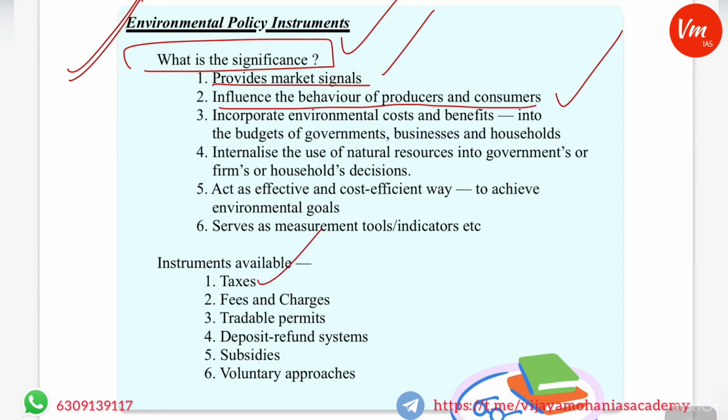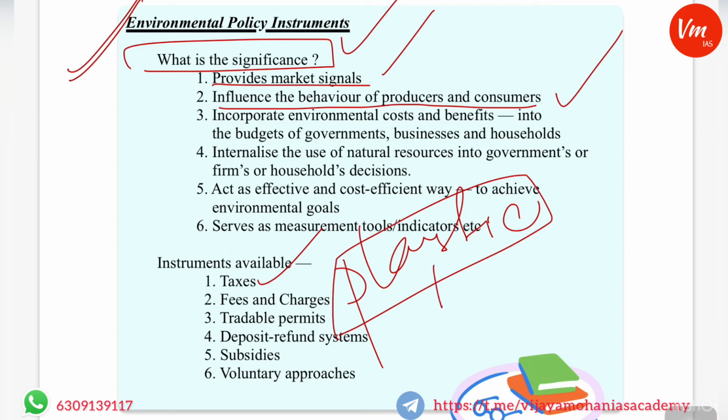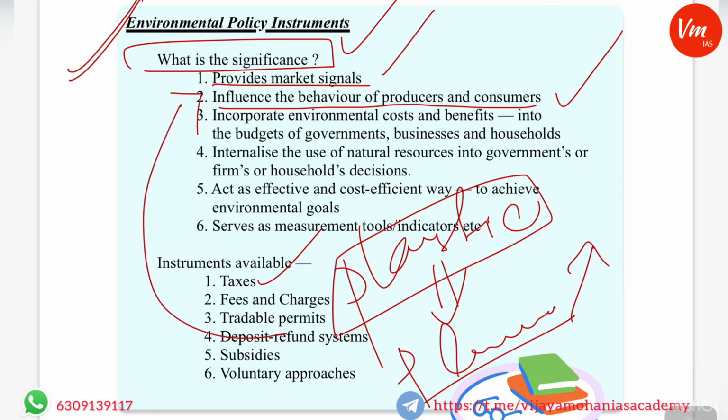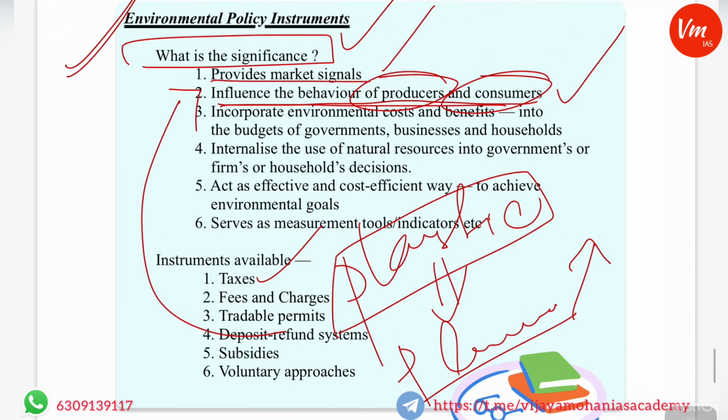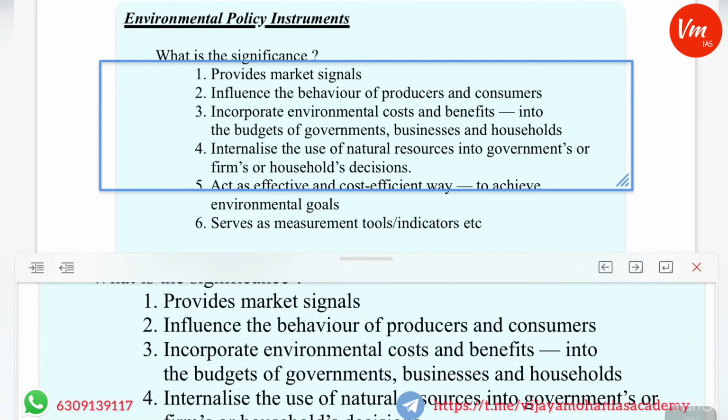For instance, take taxes. Nowadays there is a single-use plastic ban. Before imposing a blanket ban on plastic covers, they increased the taxes, or the prices, of plastic products. Because of this increase, the behavior of producers and consumers will change. They will reduce the consumption of plastic, and producers will also reduce the production of plastic. So they influence the behavior of both producers and consumers. This is one important significance of these instruments.